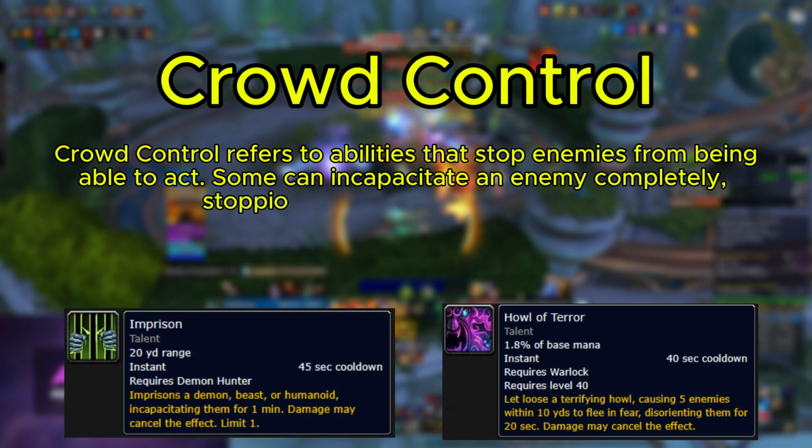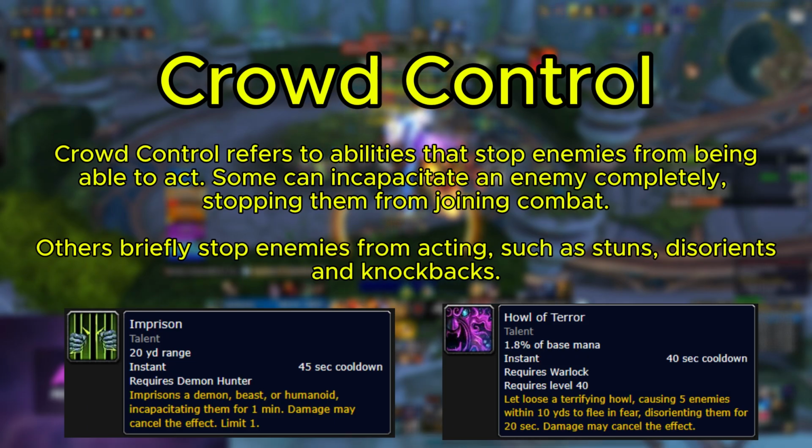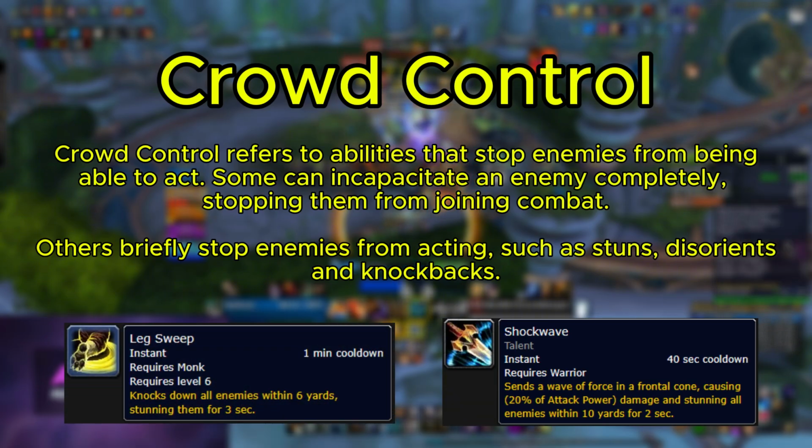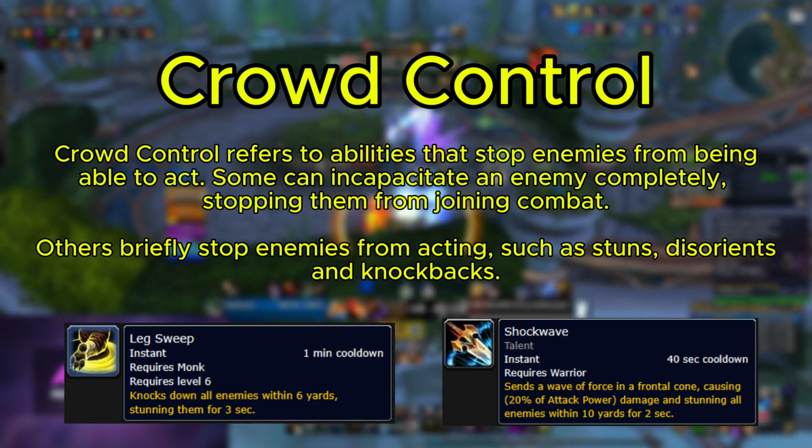CC. Crowd control refers to abilities that stop enemies from being able to act. Some can even incapacitate an enemy completely, stopping them from joining combat. Others just briefly stop enemies from acting, such as stuns, disorients, and knockbacks.